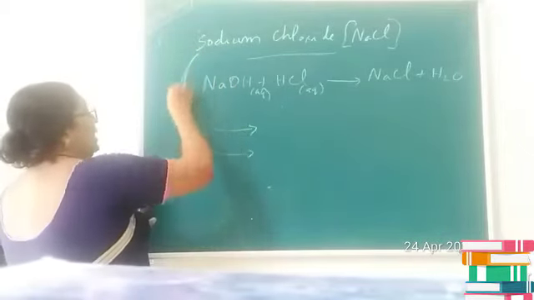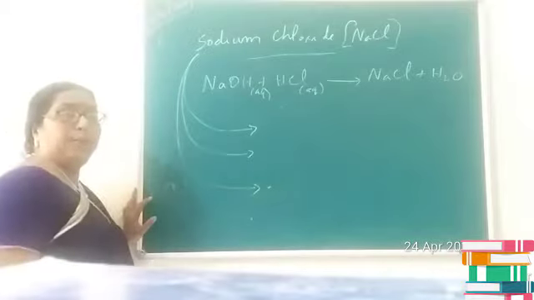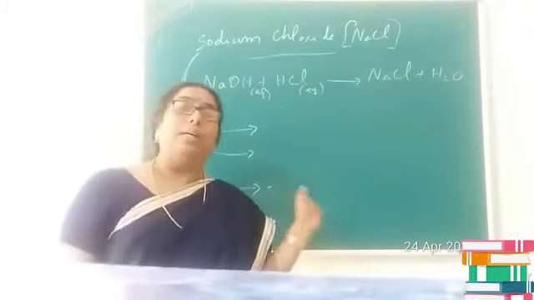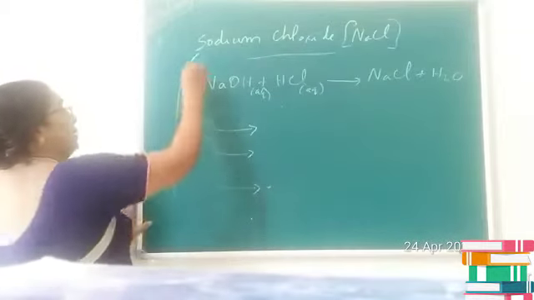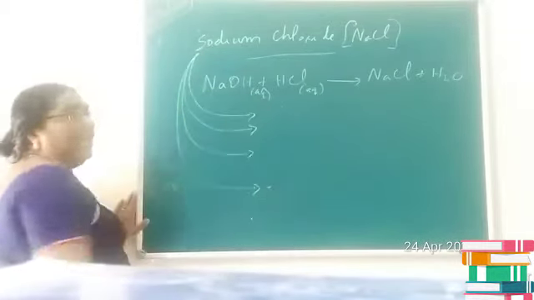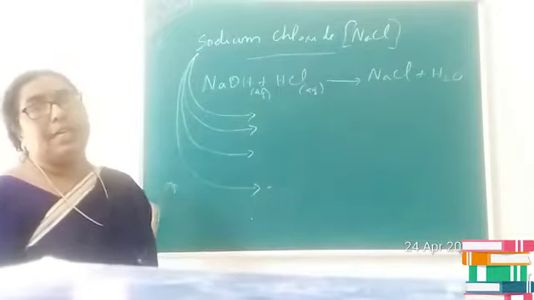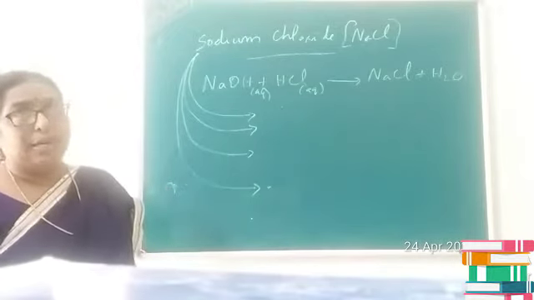We can say that sodium chloride is also used for the manufacture of baking soda, washing soda, etc. Is it clear? Sodium chloride can be used as a fertilizer in case of beet sugar.